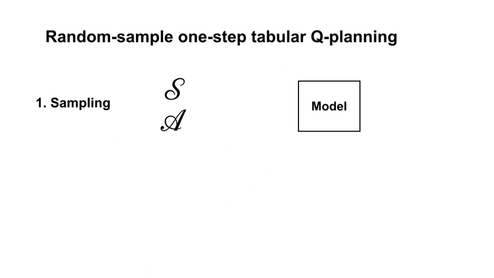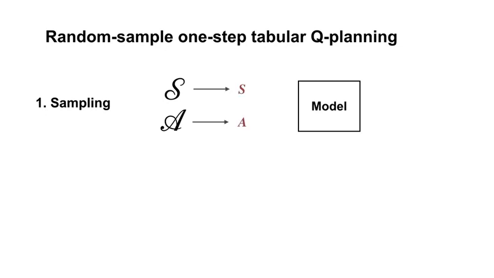Random sample one-step tabular Q-planning illustrates this idea. This approach assumes we have a sample model of the transition dynamics. It also assumes that we have a strategy for sampling relevant state-action pairs. One possible option is to sample states and actions uniformly.